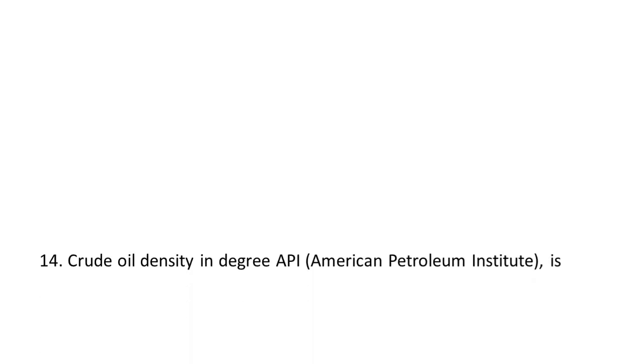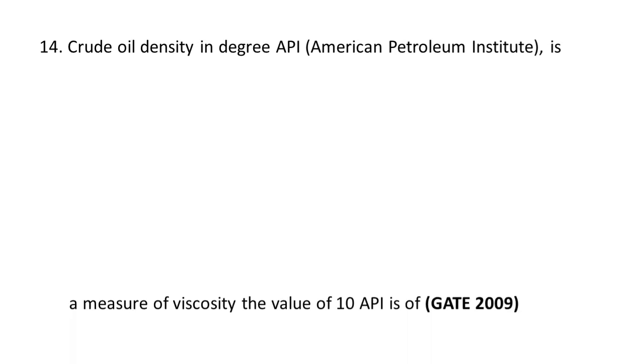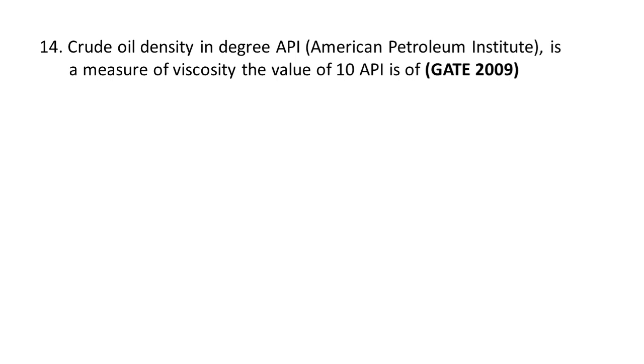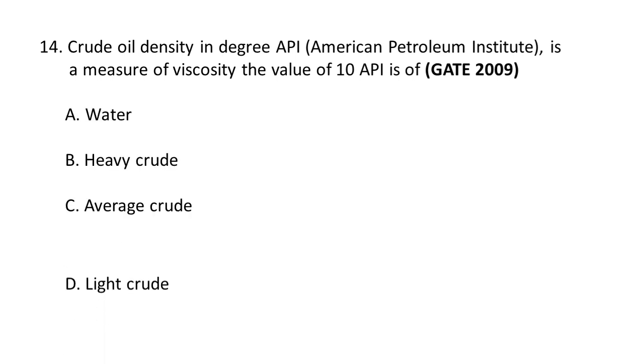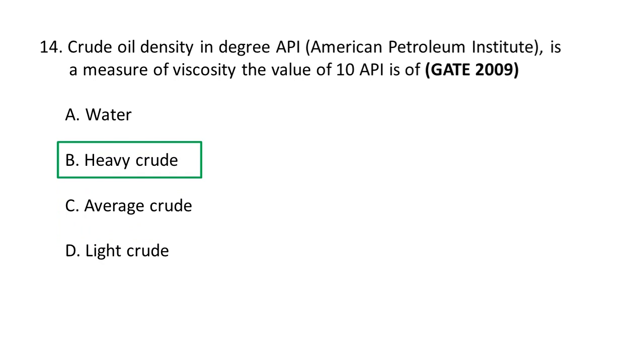Next question. Crude oil density in degree, that is known as API, American Petroleum Institute, is a measure of the viscosity. The value of 10 API is of A. Water, B. Heavy crude, C. Average crude, and D. Light crude. The correct option is B. Heavy crude. Light crude oil has API gravity higher than 31.1, and a density of less than 870 kg per meter cube.